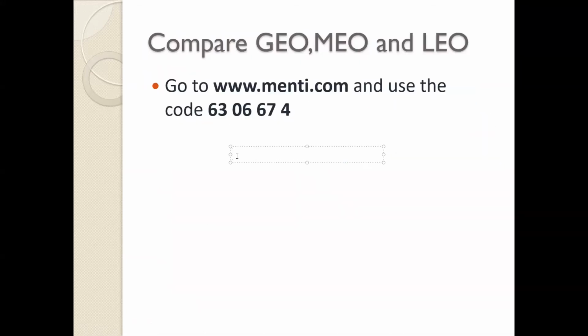Now to sum up, we compared with respect to altitude. So the first comparison is with respect to the height. The second was the delay. The delays are maximum for GEO. Then we talked about power. The power required for transmission is maximum for GEO and minimum for LEO. Then we talked about an example for each. Intelsat is for GEO. GPS is for MEO. Landsat 8 or a sun synchronous satellite is for LEO. Then we talked about